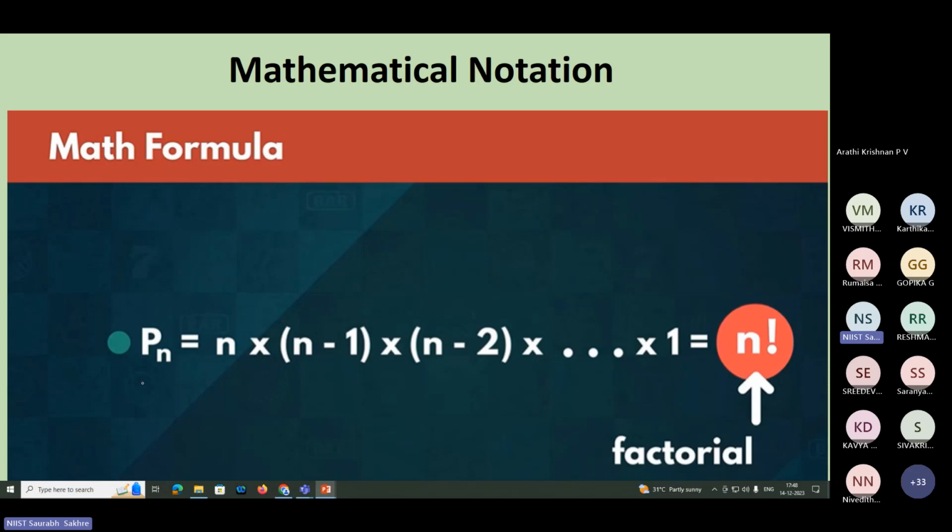Let's say I have n number of people. Okay, n number of people. So n, then second position n minus 1, third position n minus 2. At last it will be 1. So if I want to present it with a particular mathematical notation, it will be factorial n. Some write an exclamation symbol, or some write like this also, a half rectangle with n, or someone writes like this also. Both are okay. n factorial or factorial n, whatever you can say.